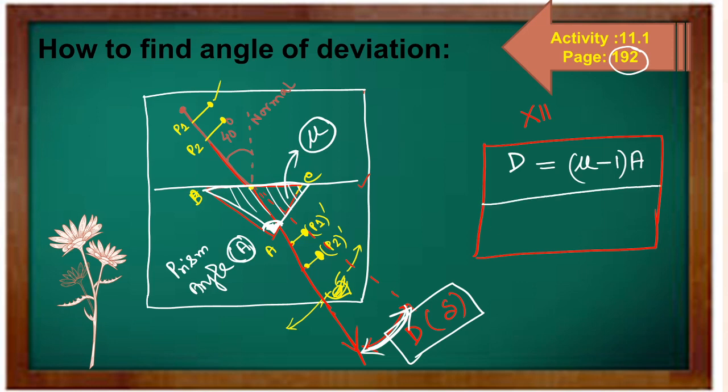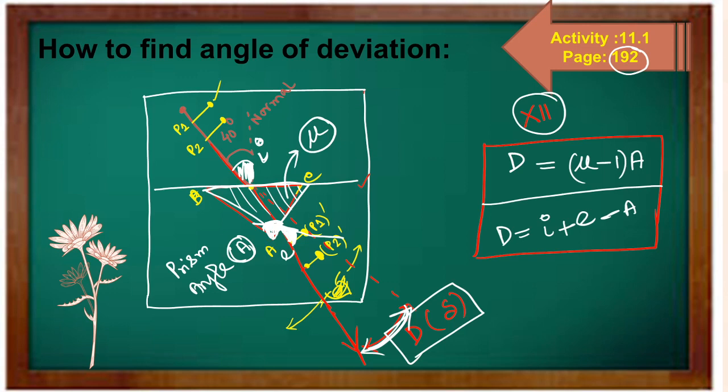There is one more expression, which again will come in class 12. If you consider the incident angle as I, and finally the emergent ray, this is the normal, and the final emergent angle as E, then you can write deviation equal to I plus E, the emergent angle with the normal, minus A, the prism angle. So these two fundamental equations are there.